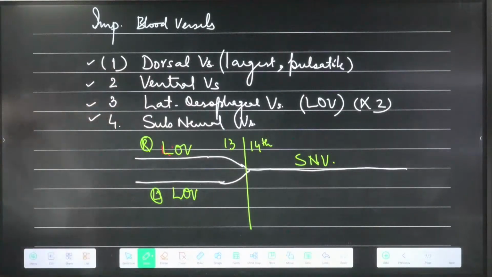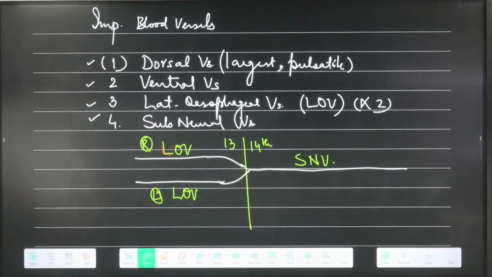LOV becomes SNV. Right LOV, left LOV, and the outcome of joining them is SNV. Up to 13th it is LOV, and from 14th it is SNV.